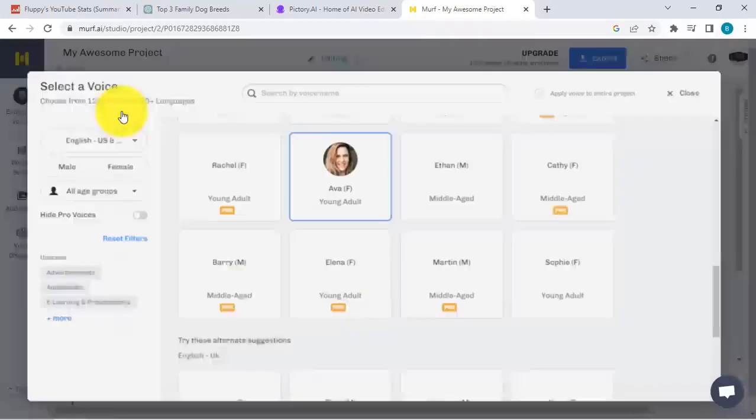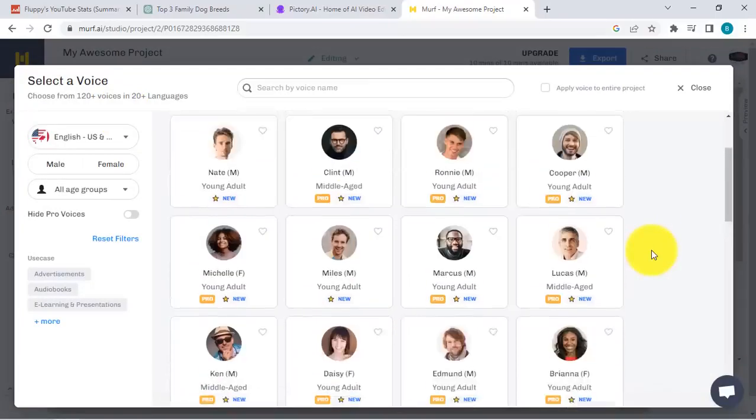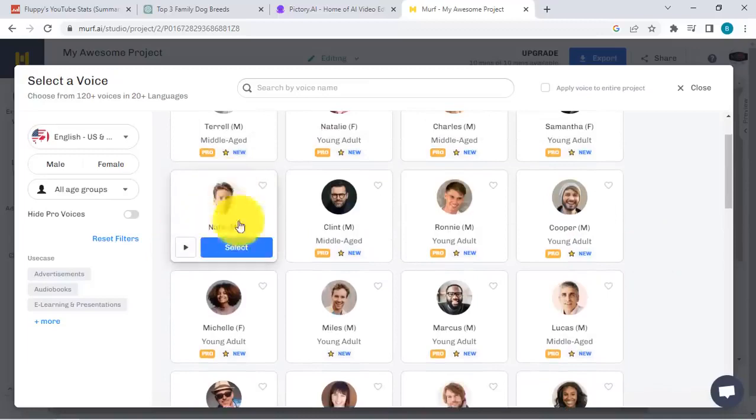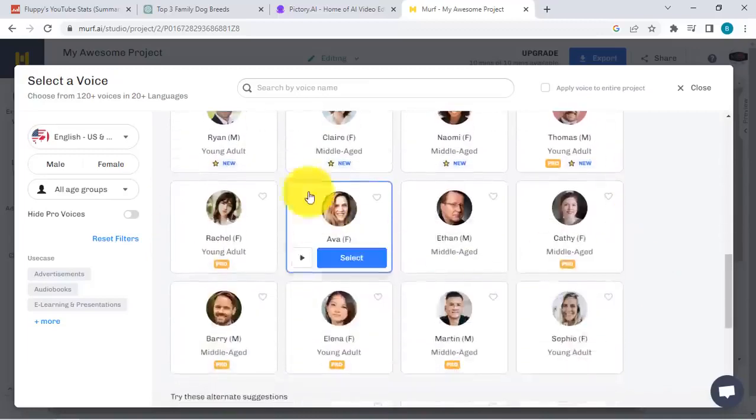Okay, so what you can do as well is you can also test out the different voices inside Murf AI over here. So you can see, right, you want like a male voice over here. You can just test out. But what I did right now was simply selected any voice over here, right? So that we can simply see on what our end result will sound and look like. So for example, let me just play this.